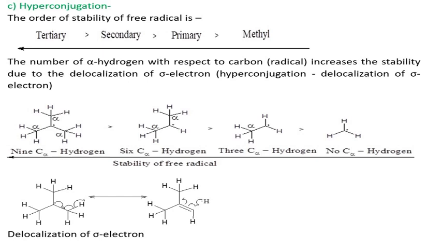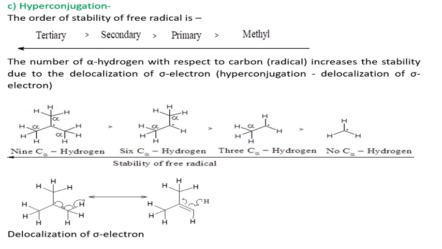Why this? As number of alpha hydrogens increases, delocalization of sigma electron, that is hyperconjugation, is there. Hyperconjugative effect stabilizes the tertiary radical more than secondary, primary and methyl.